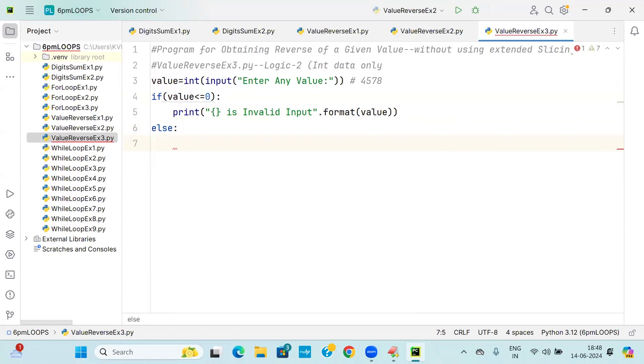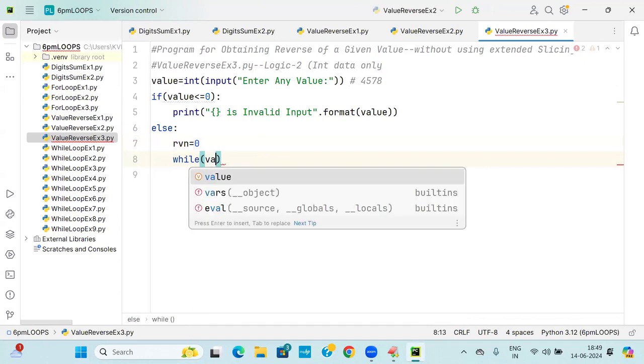What should I do? I'll take out. Here I will write it. S is equal to 0, or reversion number is equal to 0. RV, reversion number is equal to 0. Beginning. What is this? While. What is this now?